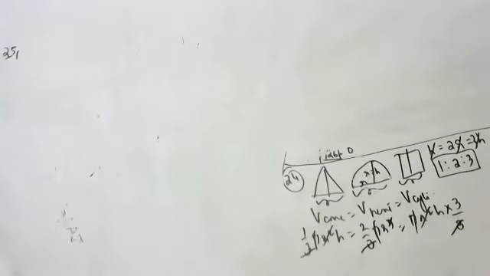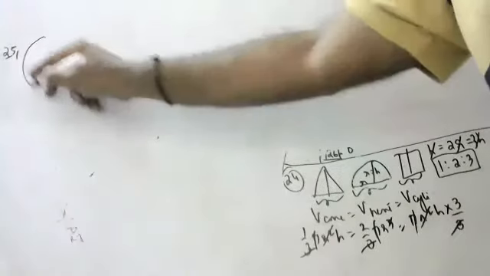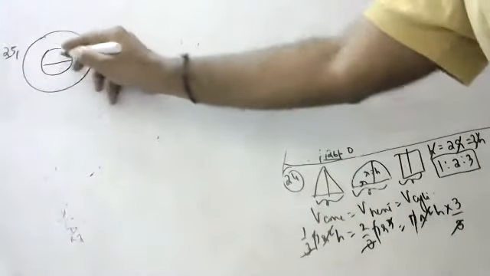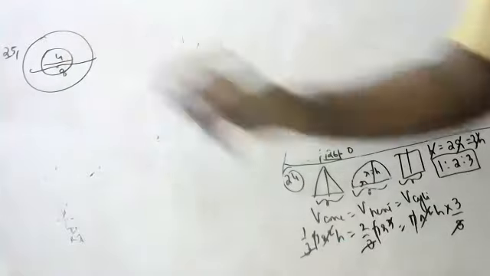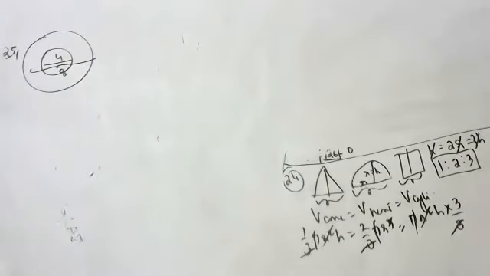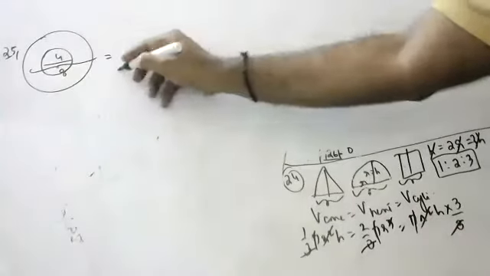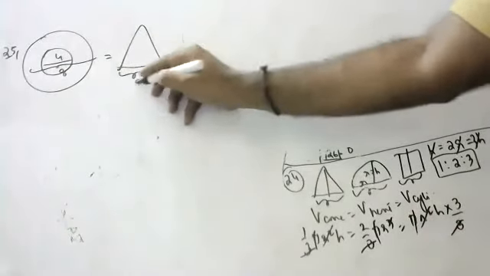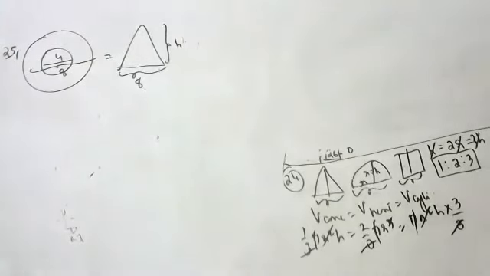A hollow sphere of internal and external radius 4 and 8 centimeters is melted and made into a cone of diameter 8. Find the height. This is the question.